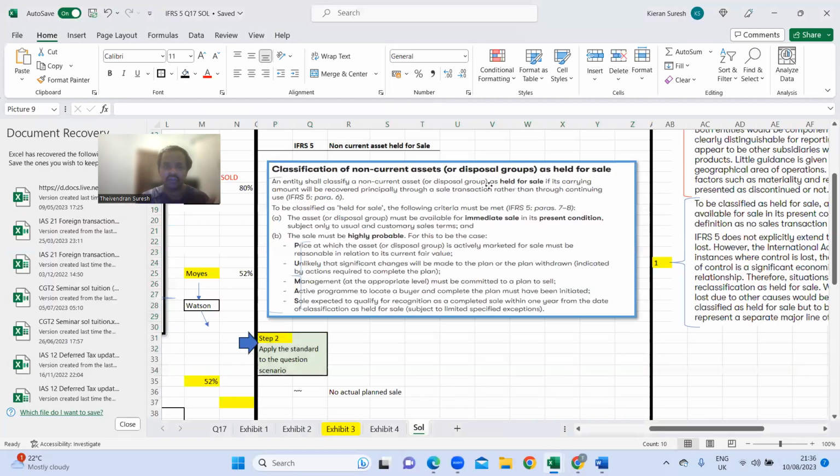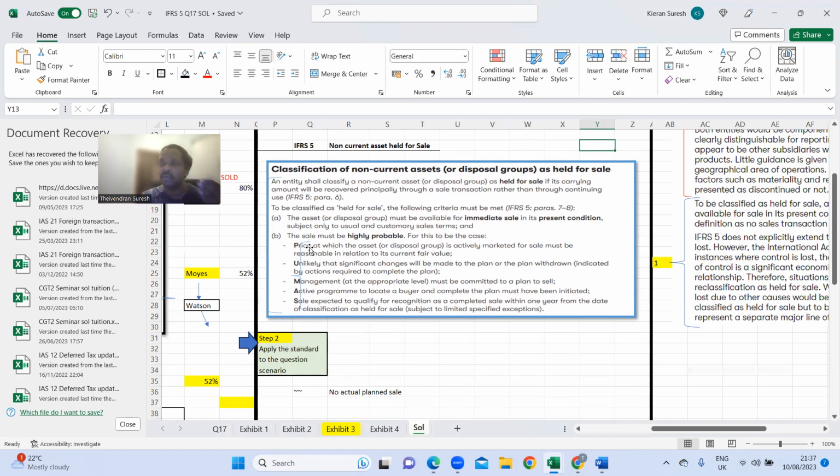So these are your lecture notes. Once you've studied, you can see now we've done the second question. You would simply write it as quickly as possible. You would write the brief definition of what is a non-current asset held for sale and what the conditions are. There are two main conditions. One, the asset must be immediately available for sale. Second, the sale must be highly probable. What is highly probable?